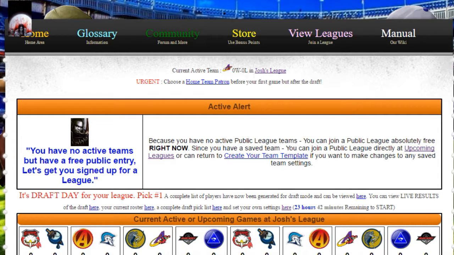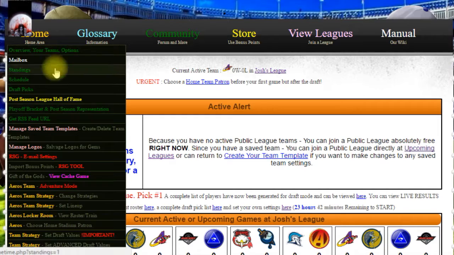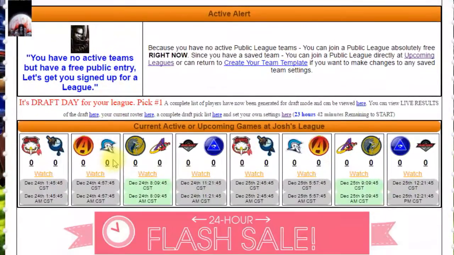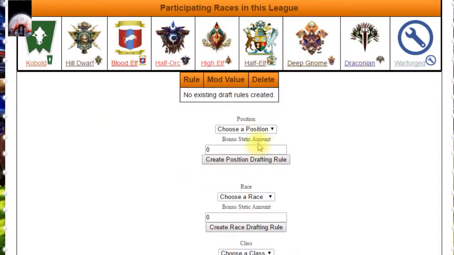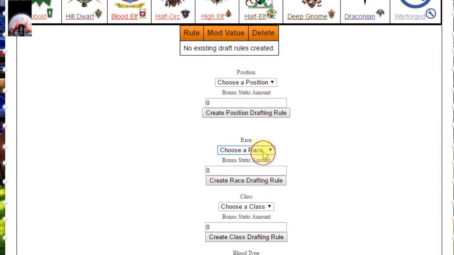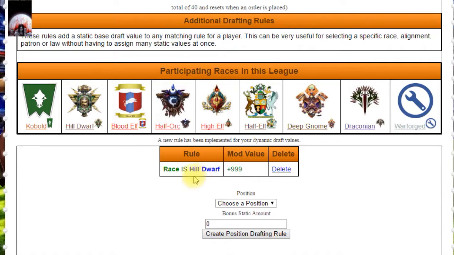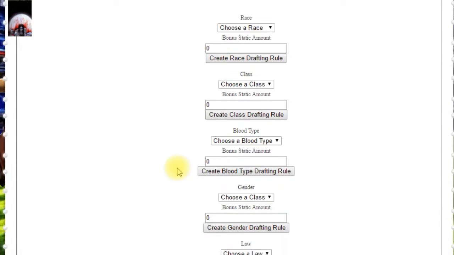Now we are going to set up a team that is going to be HILL DWARF and GNOME. These are an easy way to use our dynamic values and then add a large amount of points to a race or patron to save a lot of time. There's many things you can experiment with on this page. In fact, there's about 8 or 9 different things that you can set.